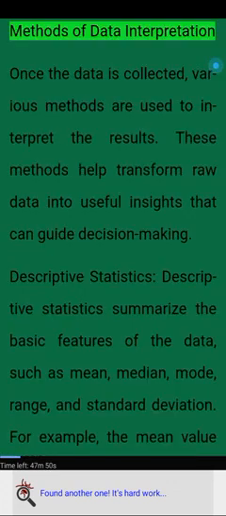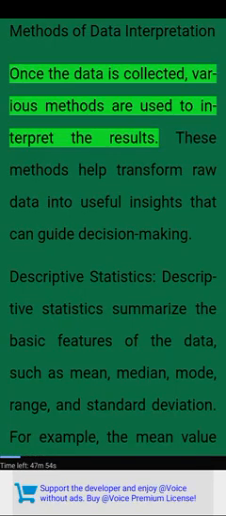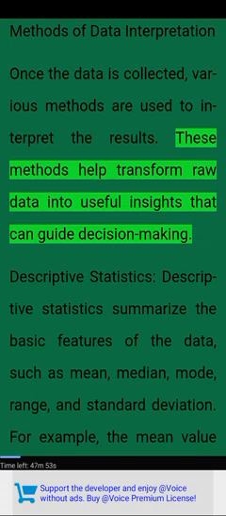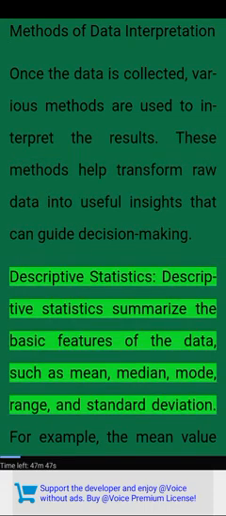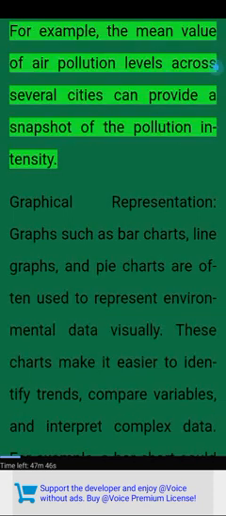Methods of data interpretation. Once the data is collected, various methods are used to interpret the results. These methods help transform raw data into useful insights that can guide decision-making. Descriptive statistics. Descriptive statistics summarize the basic features of the data, such as mean, median, mode, range, and standard deviation. For example, the mean value of air pollution levels across several cities can provide a snapshot of the pollution intensity.